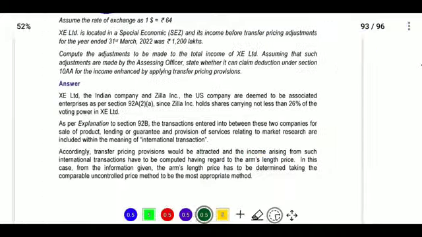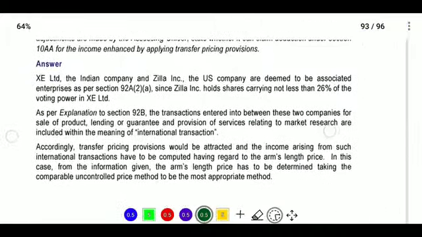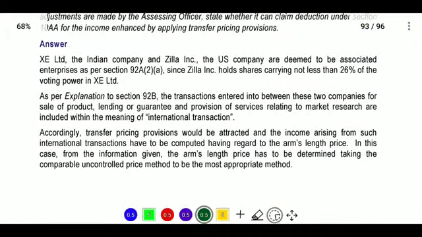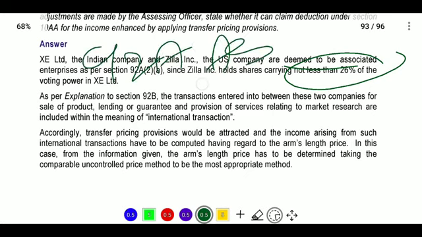For the answer, they provided that XE Limited, an Indian company, and Jilla Incorporation, the US company, are deemed to be associated enterprises. Why are they associated? Because not less than 26% of voting power is held. Next, as per section 92B, where 92A is associated enterprise, 92B is international transaction.